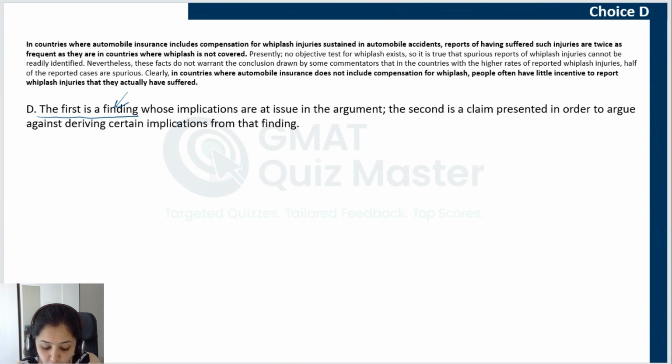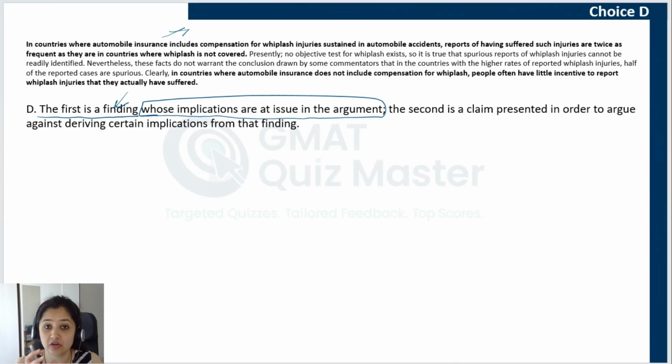No issue with that. Whose implications are at issue in the argument. Now, what does this mean? It means that the argument is discussing what this finding means, how it can be interpreted, what it implies. Is that correct? Yes. In the argument, the commentators are interpreting this comparison in one way, and the author is interpreting it in another way, and they do not agree with each other. They have very different interpretations of this particular finding. So we can correctly say that the first is a finding whose implications are at issue in the argument.